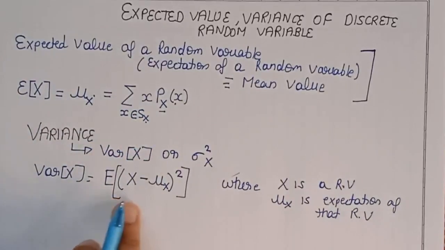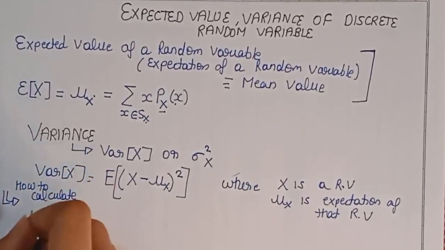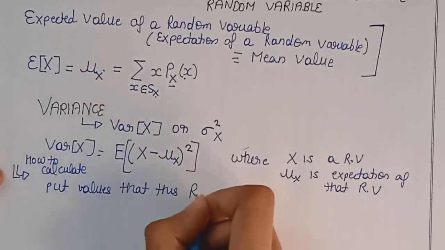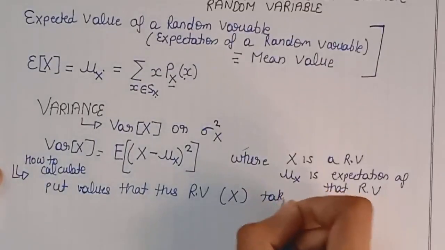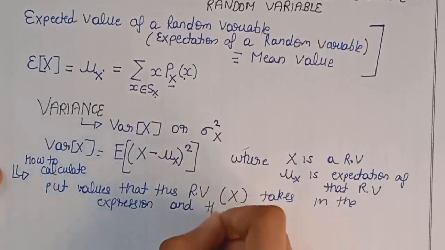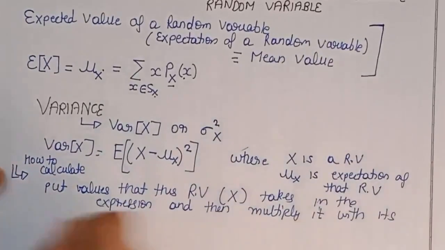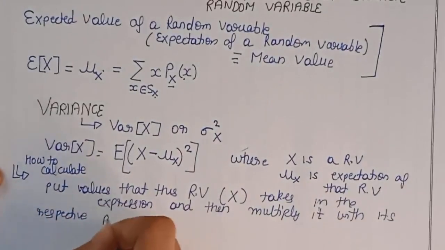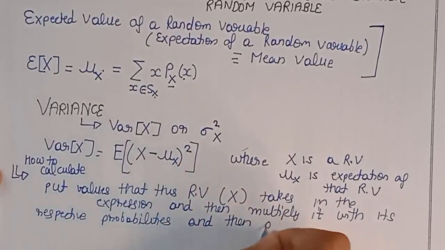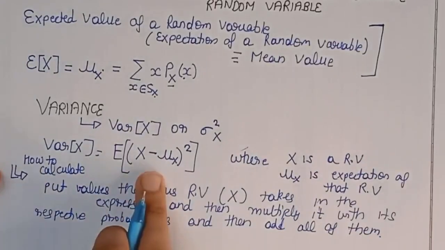So to calculate the expectation of this expression, you just need to put the values that this random variable, in this case x, takes in the expression, and then multiply it with its respective probabilities, and then add all of them. So let us just see this by the example that I've taken earlier.